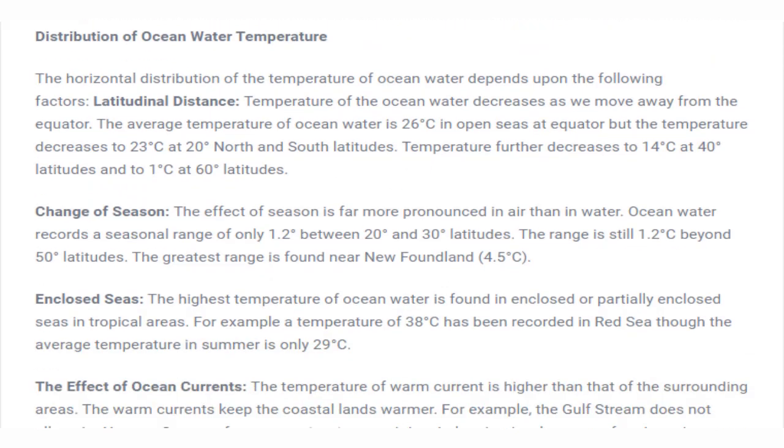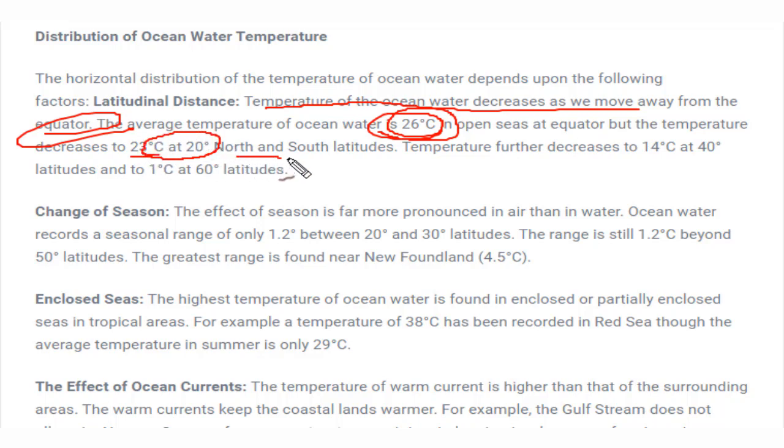Distribution. So how is this temperature of the ocean water distributed? As I said, it depends upon the latitudinal structure also. So the temperature of the ocean water decreases as we move away from the equator. I've already told you the average temperature of ocean water is 26 degrees Celsius in open seas at the equator, but the temperature decreases to 23 to 20 degrees at north and south latitudes, and further decreases to 14 at 40 latitude and 1 degree at 60.